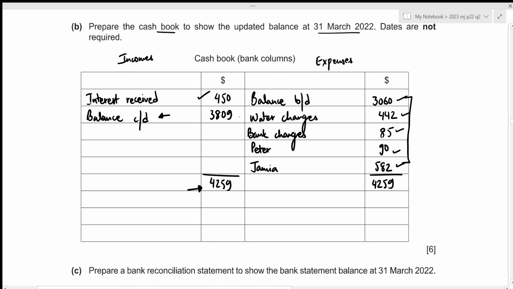Now remember that we need to enter this closing balance as the opening balance for next period on the opposite side. So that's going to be balance brought down of 3809. Now again, remember that we got our opening balance on the credit side in our cash book, which means that again this amount will represent our negative bank balance.